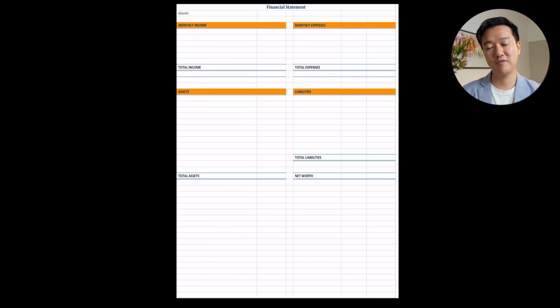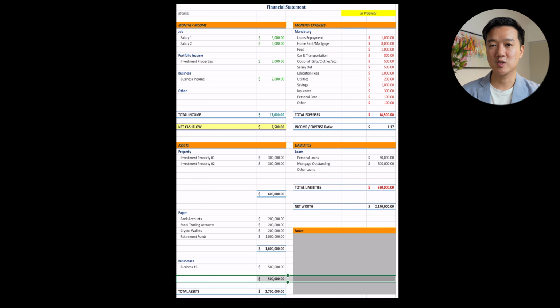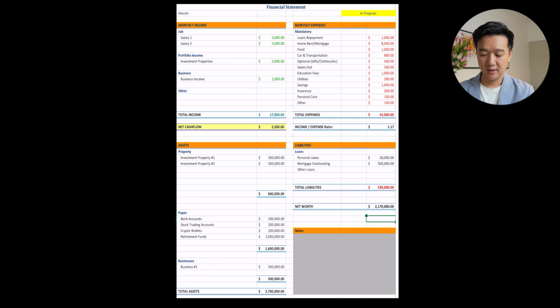So in a nutshell, that's what it is. Go over to Rich Dad, Poor Dad to check out their courses and their books, but basically everybody sort of knows about that now that's sort of touched this space. So if we have a look at the financial statement that we showed earlier, we can see this. And if I sort of have a look at one that's more filled out for you, we can have a look at income, expenses, assets, and liabilities. And let's just go over it as a case example.